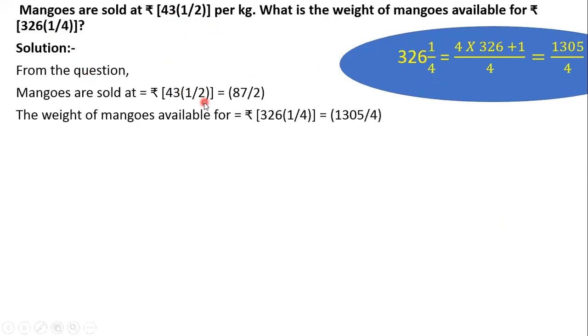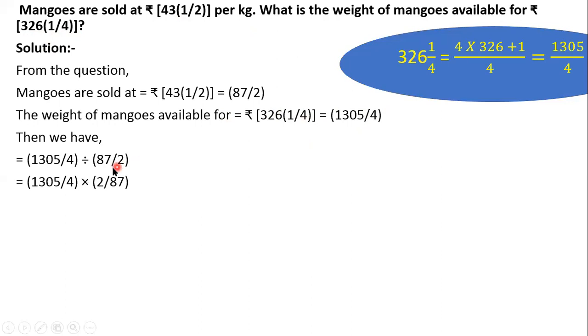We'll get 43 1 by 2. 2 multiplied by 43, 86, plus 1, 87 by 2. Weight of mangoes is this. 1 kg is sold for these many rupees. Total weight for how many, that means we see. 1 kg is available for these many rupees. For these many rupees, how many mangoes would be available? We would clearly divide. First number as it is, division changes to multiplication. Second number's reciprocal we find.